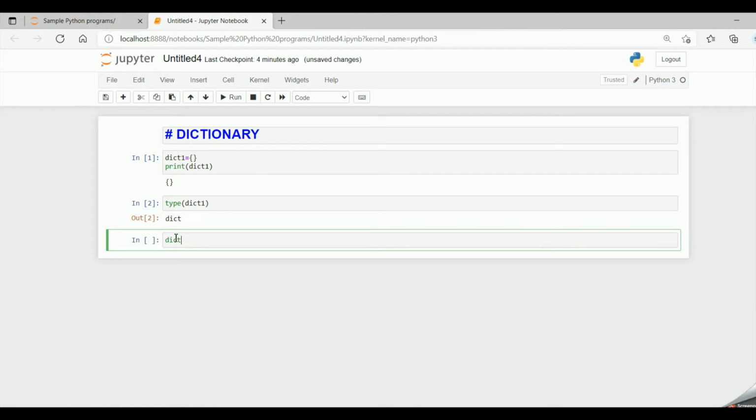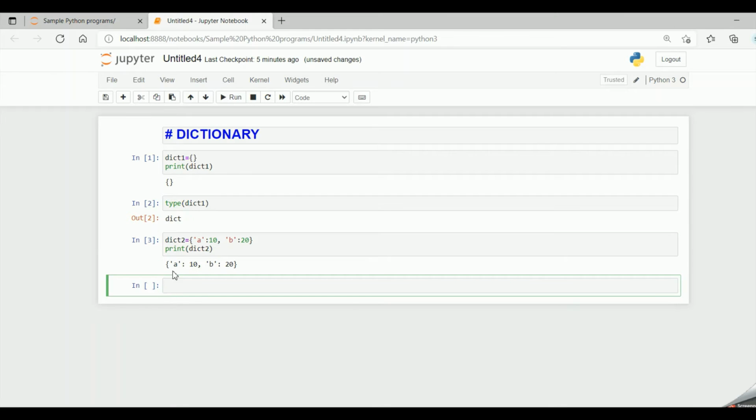Now if I say dict2 equal to, within curly braces, I give the key as A and value as 10, and separated by comma, I give the next key as B and the value as 20. Now if I say print dict2, it prints it in the dictionary format.